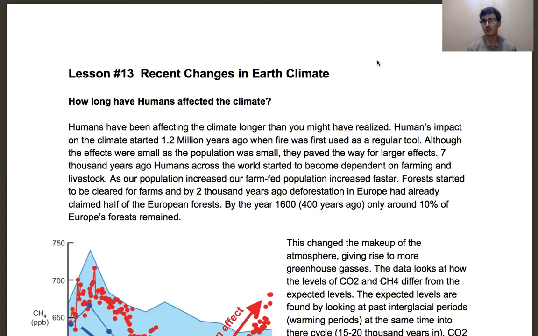So even before we really got into the industrial age, the forests in Europe were wiped out, 90% of them gone. Humans have had a long history of impacting climate and changing the way the Earth looks, even before we had all this new technology.